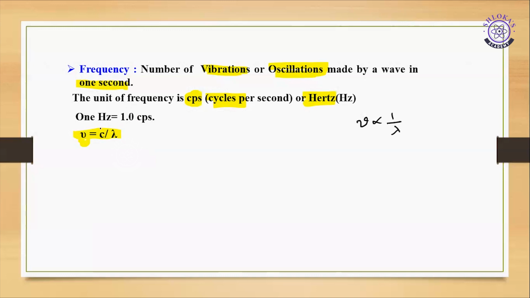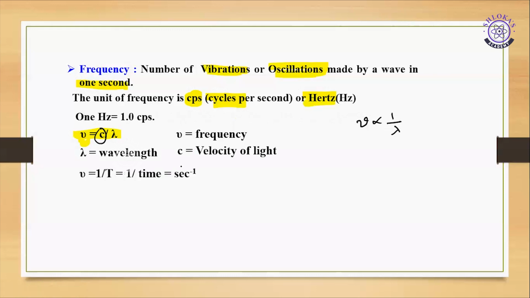Because mu is equal to C by lambda, and C is the speed of light, which is always constant. If I remove this constant, I can write mu is inversely proportional to lambda, right? Here mu is frequency, lambda is wavelength, and C is velocity of light, which is constant.